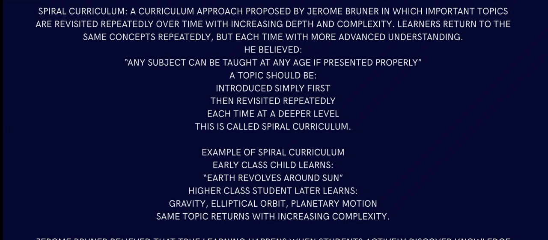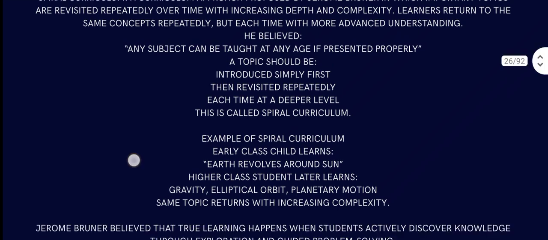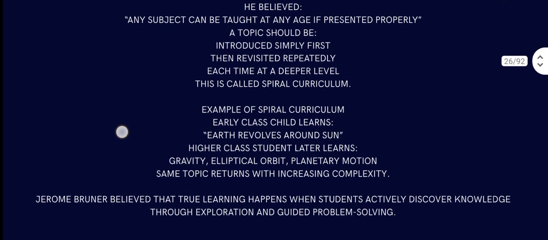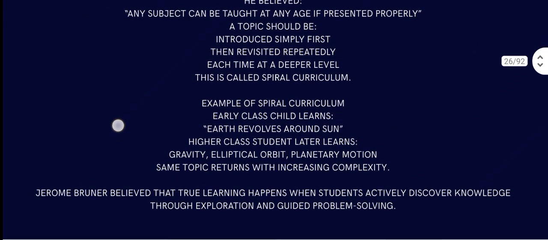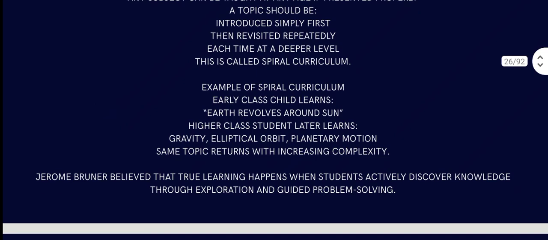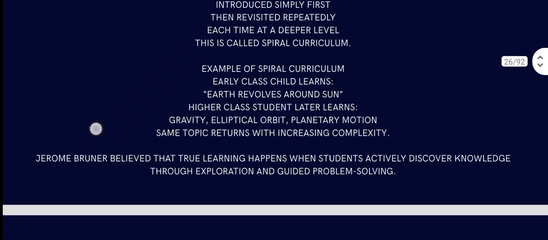Example of spiral curriculum: an early class child learns the earth revolves around the sun. A higher class student learns gravity, elliptical orbit, planetary motion. Like what I said about that, I also gave the solar system example. The same topic returns with increasing complexity. That's the thing with spiral: every time a topic returns with increasing complexity. Jerome Bruner believed that true learning happens when students actively discover knowledge through exploration and guided problem solving. That's the whole thing about his theory: discovery.